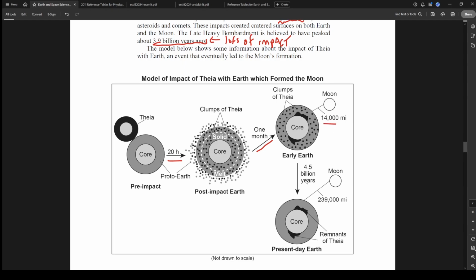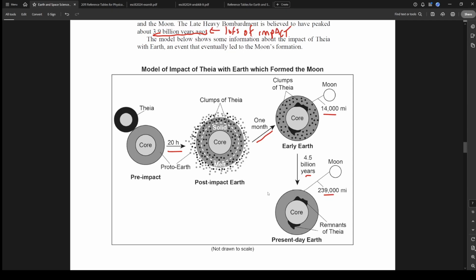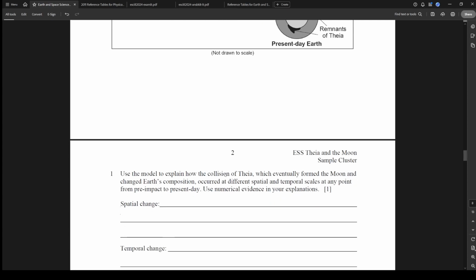And then 4.5 billion years later, so a very long time later, we have our established Earth, right? Our remnants of Thea, which is that material in there, that has now fully, there's no more random particles there. Everything's sort of stuck together. And then the moon is now 239,000 miles away. Okay, so let's see what they can ask us about this.